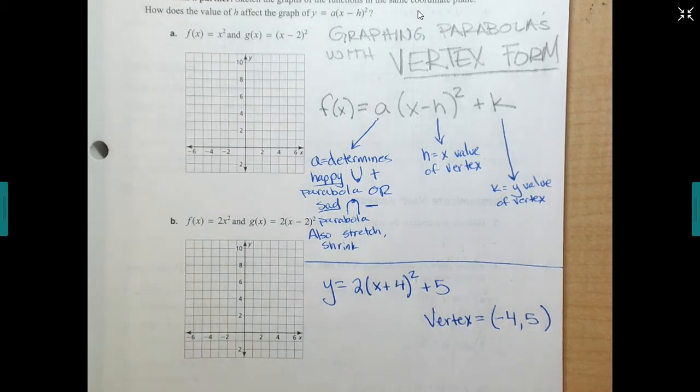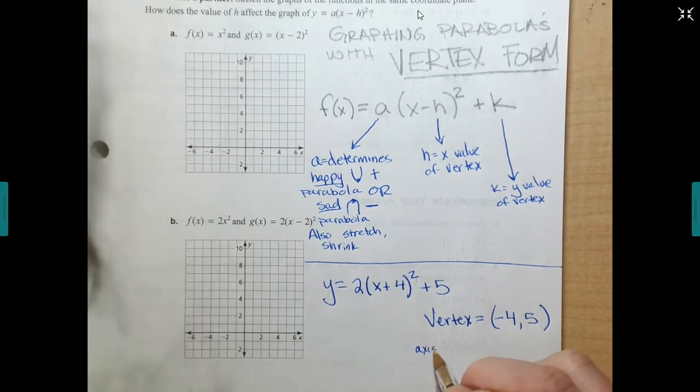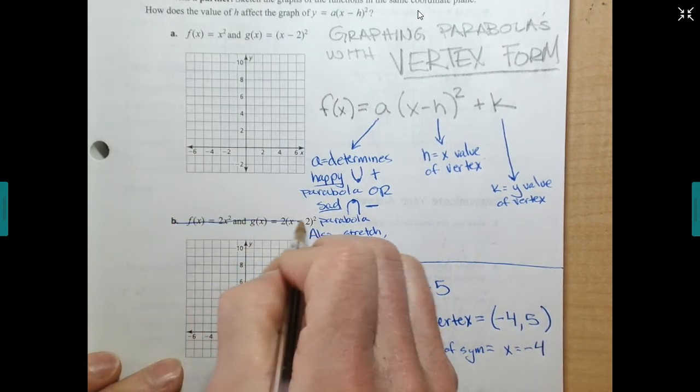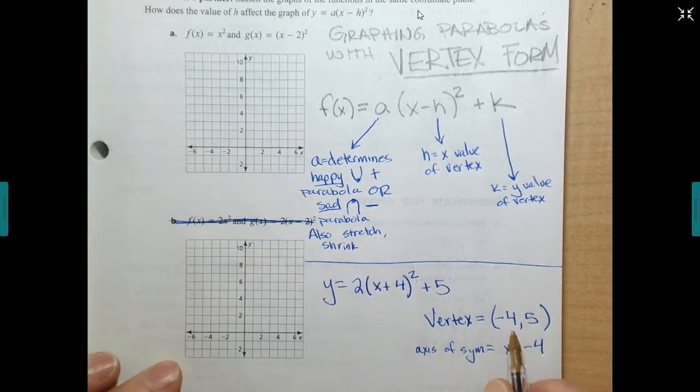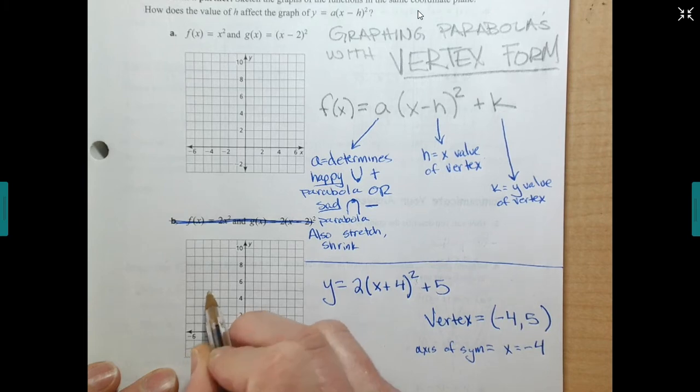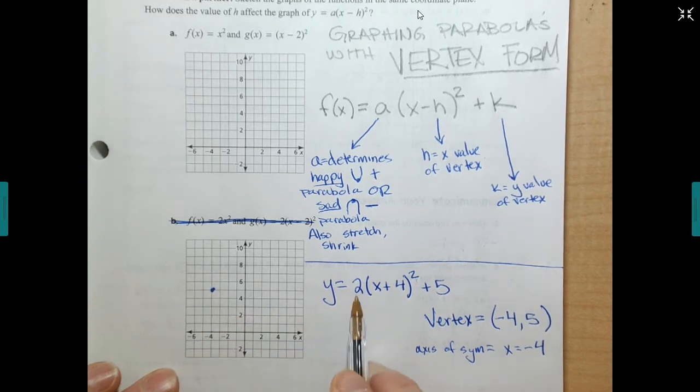That's our vertex. And our axis of symmetry? What's our axis of symmetry? It's negative 4, right? Because our axis of symmetry is the x value of this. So if I were to look at this one, my vertex is negative 4, 5. 1, 2, 3, 4. 1, 2, 3, 4, 5. So there's my vertex. It's going to be a happy face.